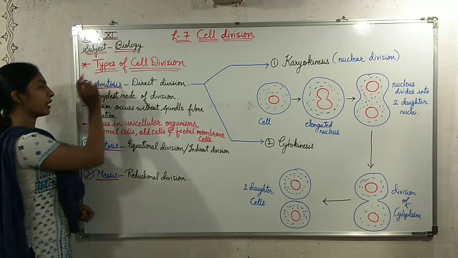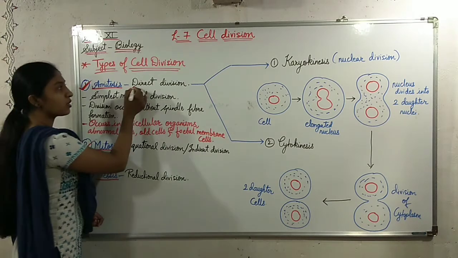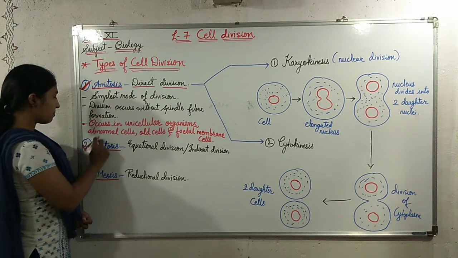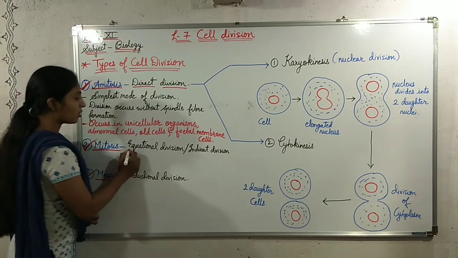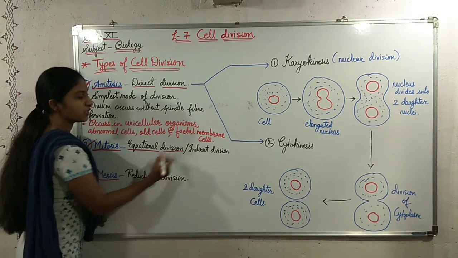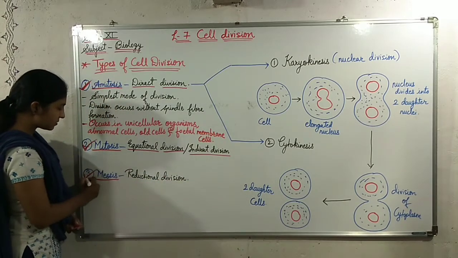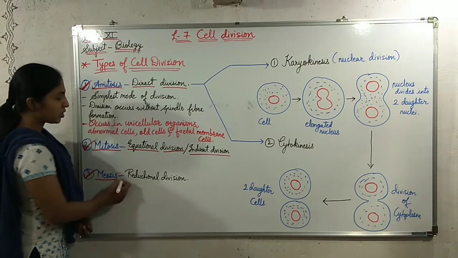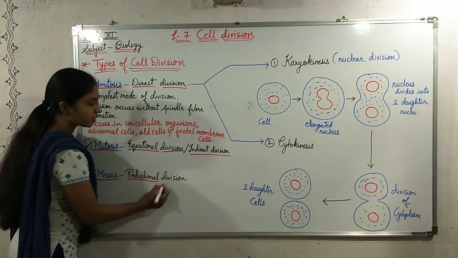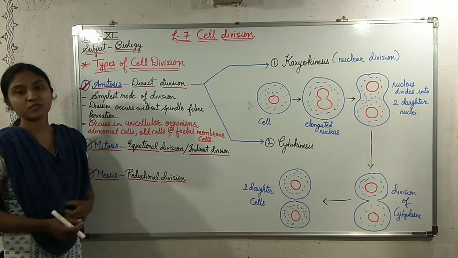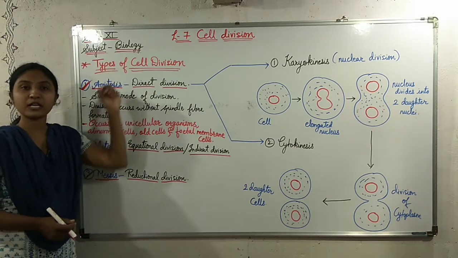First is amitosis. It is also called direct division. The second type is mitosis. This is also called equational division or indirect division. And the third type is meiosis. Meiosis is also called reductional division. These are the three kinds of cell division.